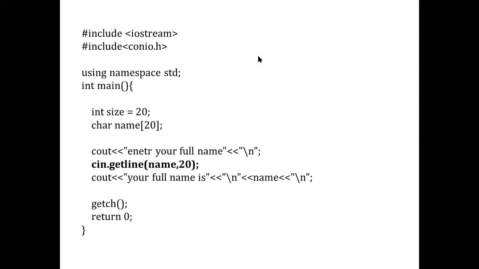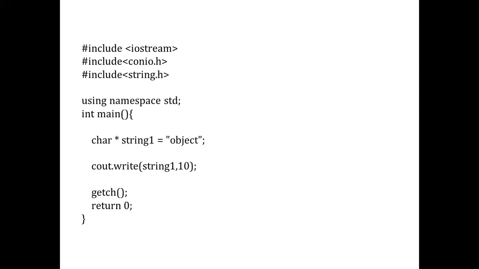Okay, so it is expected that these things will be included for the getline function. The output will be whatever characters are entered, up to 20 characters, as we have specifically mentioned the size. Only 20 characters will be read from that line, and that will be displayed as output. So this is how it is used for these different functions.